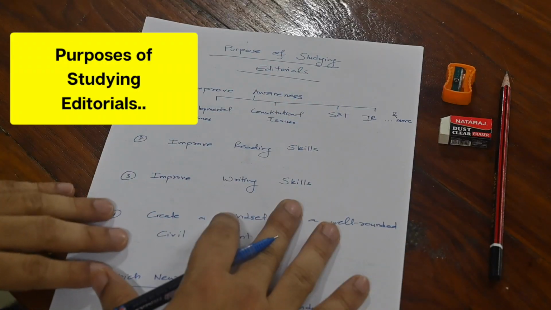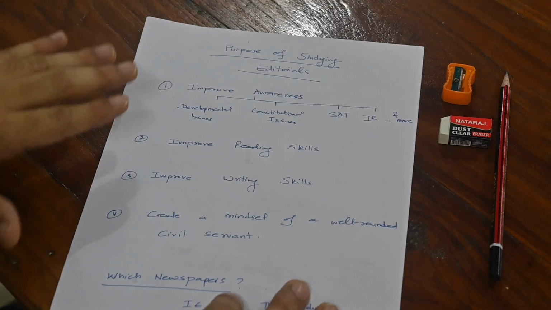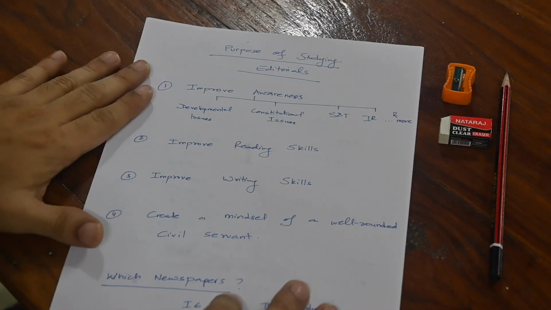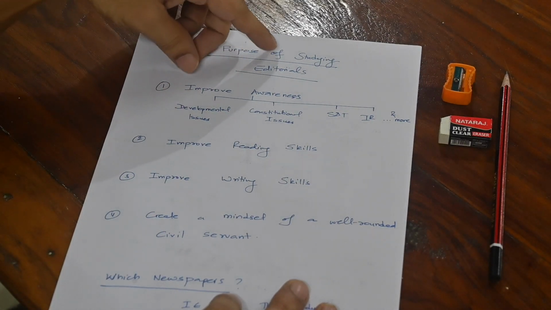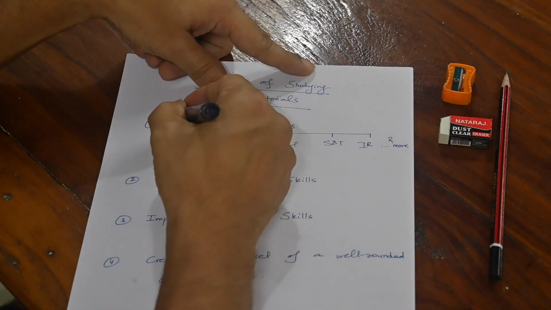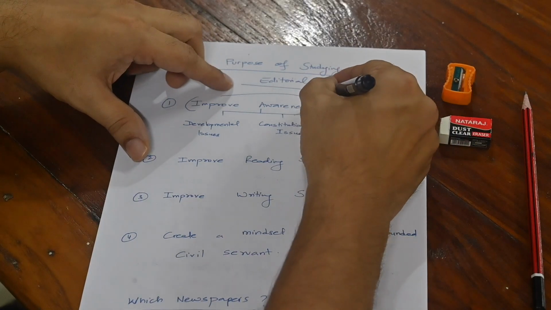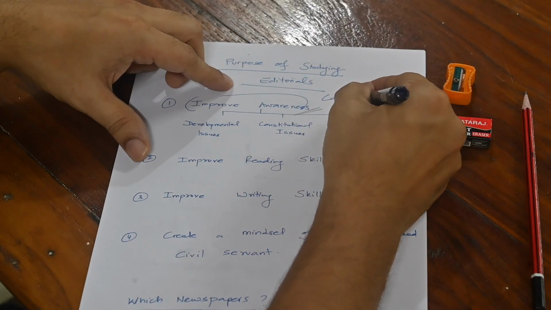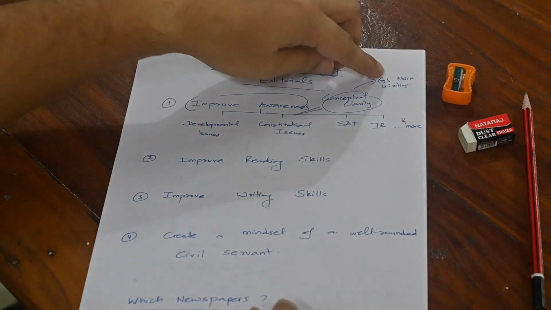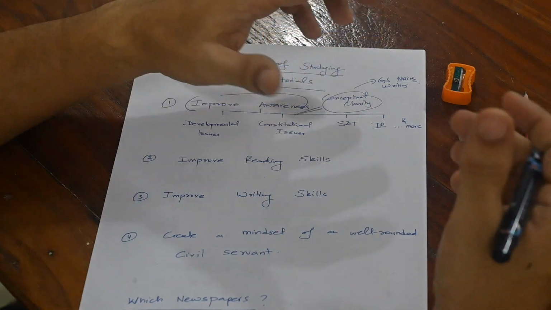So first of all, I have laid out the purpose of studying various editorials, and the purpose is basically fourfold. There are four things that you want to cover in the editorials. The first thing is that you want to improve your awareness. If your awareness is good about certain topics, if your conceptual clarity is good by studying editorials, so of course then you can answer your GS mains answers much better. You can write much better answers.